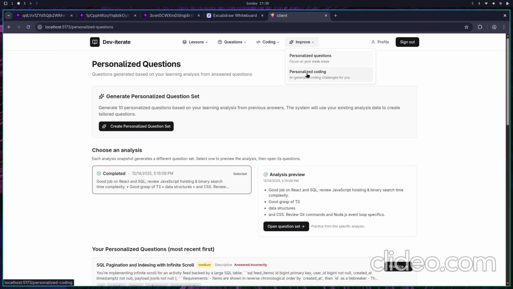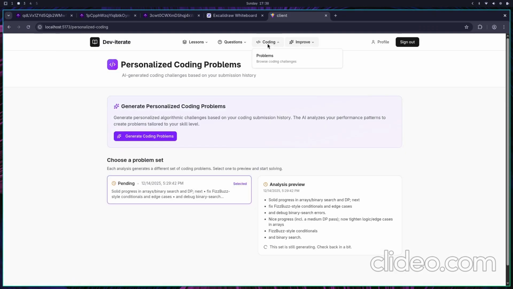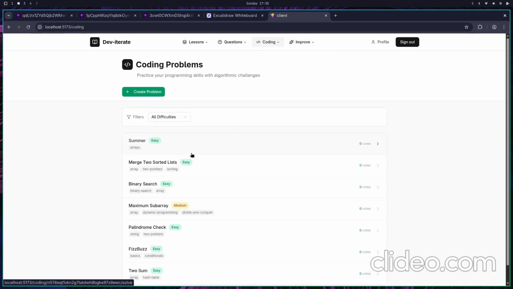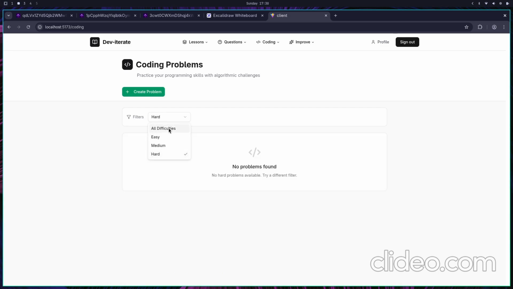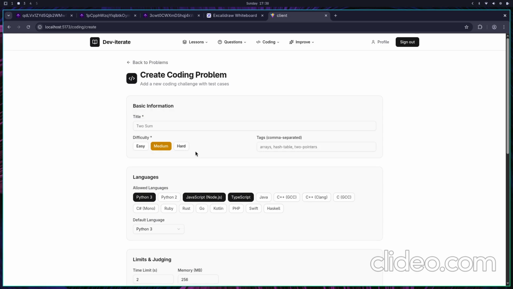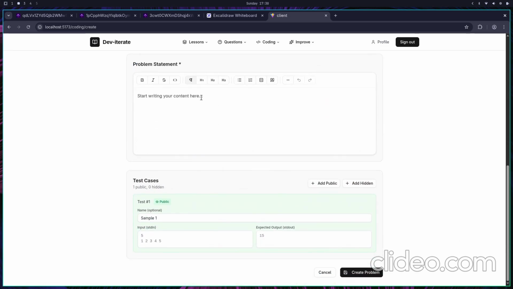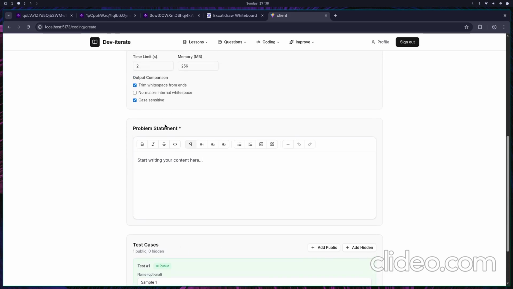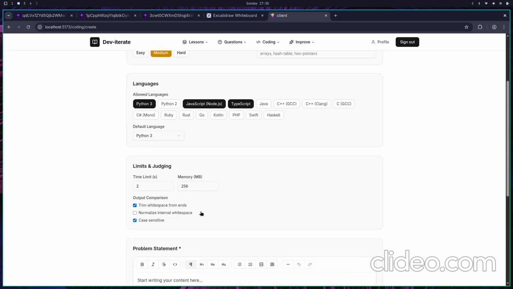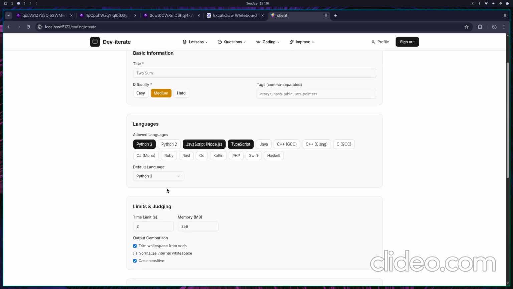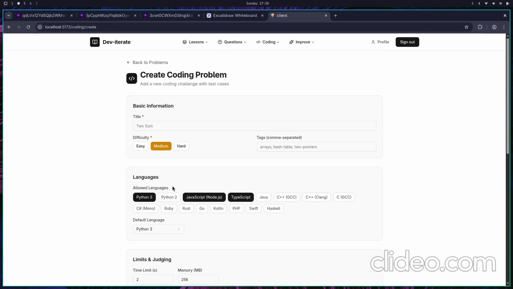We've got a similar flow for the personalized coding questions as well. While this job is running, let us go and see the coding section. We've got filters based on difficulties here. We could come in here and create a new problem. The problem creation could even be done with the help of rich text in the problem statement section. We could define the public test cases, the private test cases, the limits, as well as the languages which it would be supported in.